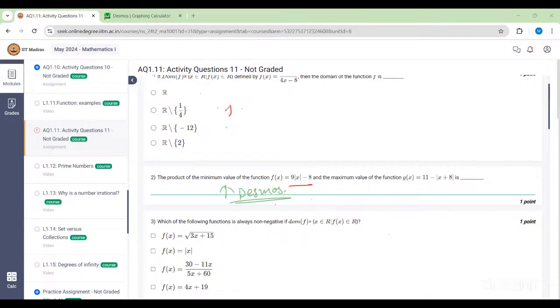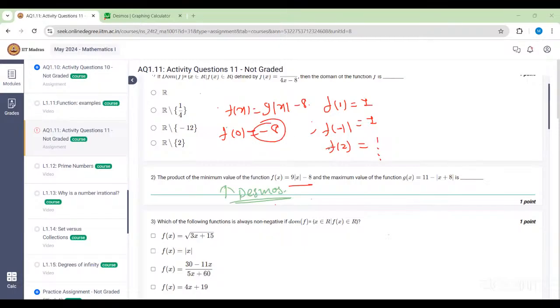So see, f of x at 0. I think on 0 it will have a minimum value maybe. So 9 modulus of x minus 8 is there. So f of 0 is simply minus 8, right? Yes, ma'am. If I put f of 1, so f of 1 will be 9 minus 8, which is equal to 1. F of minus 1 will also be the same, right? 1 only. What is f of 2? F of 2 will be 9 multiplied by 2 minus 8. So we will get a bigger value there, right? So minimum value will be minus 8 only, correct? So minimum value will be minus 8. And for this function, the minimum value will occur when x equals minus 8, because then the modulus will become 0.